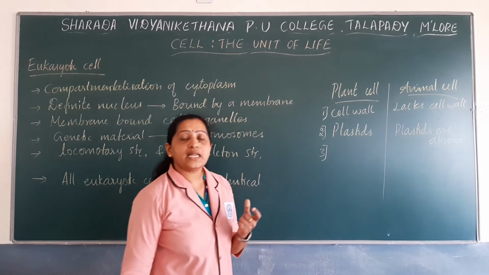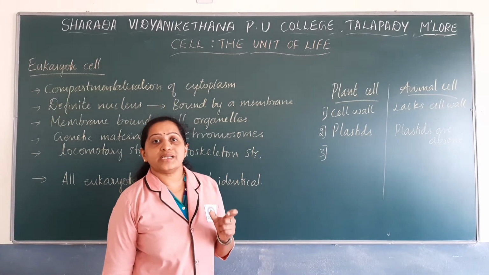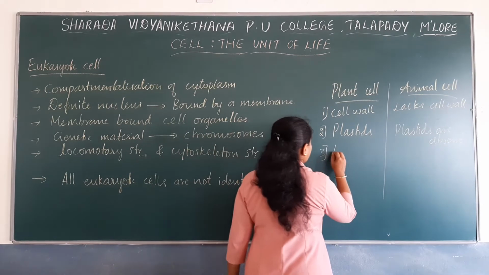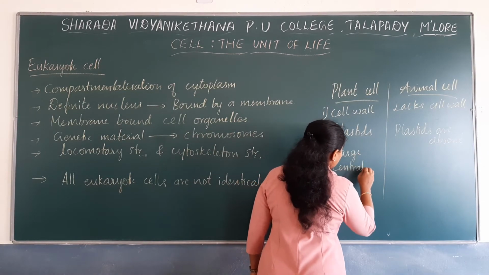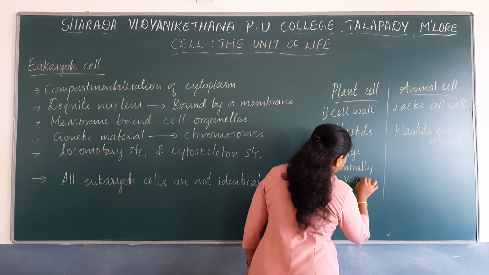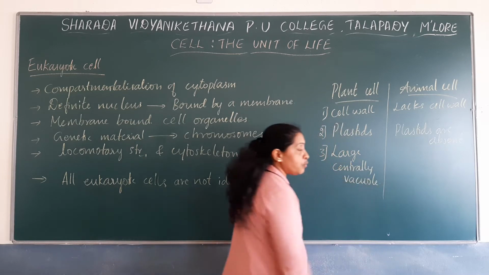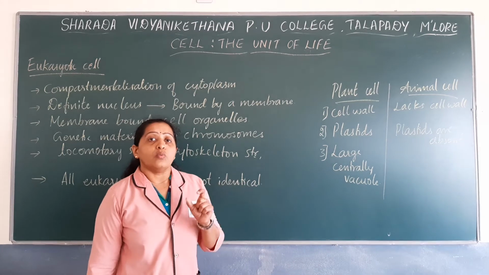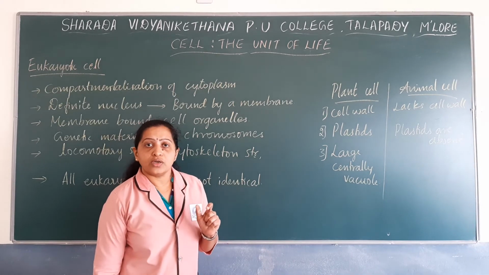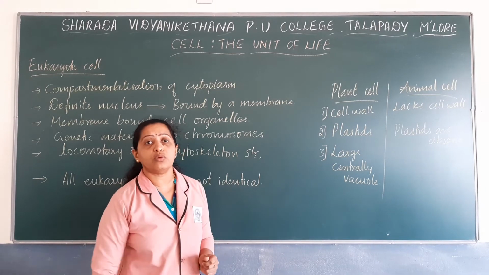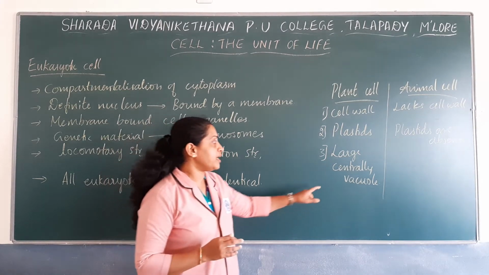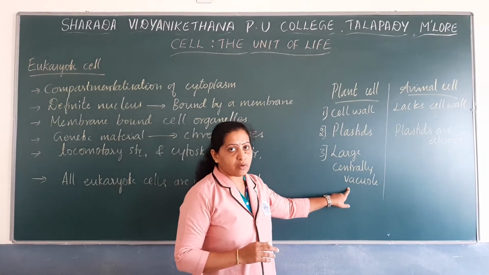Then, plant cell has got a large centrally located vacuole, and this large centrally located vacuole occupies 1/3 of the volume of a cell. So much of the volume of a cell is occupied by this centrally located vacuole.